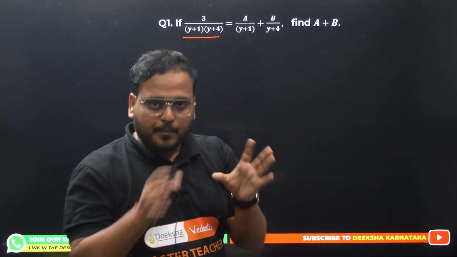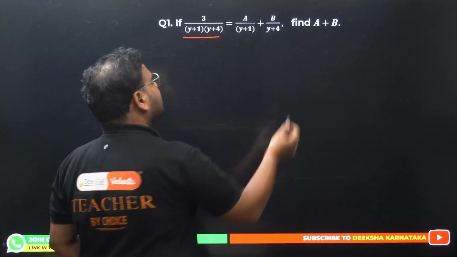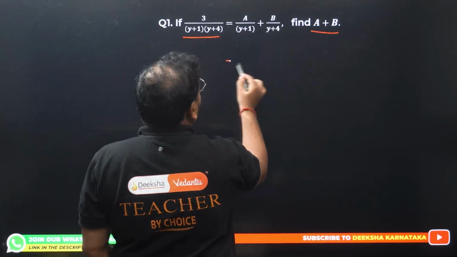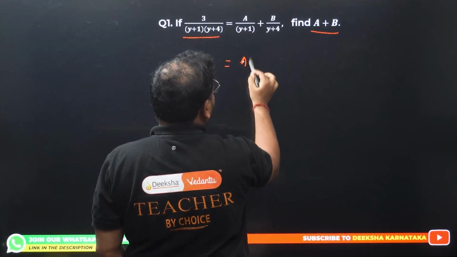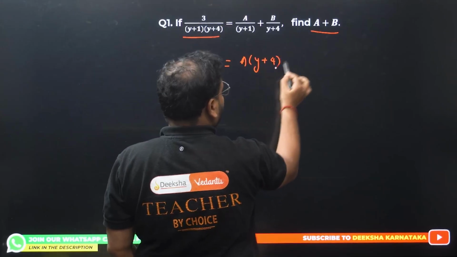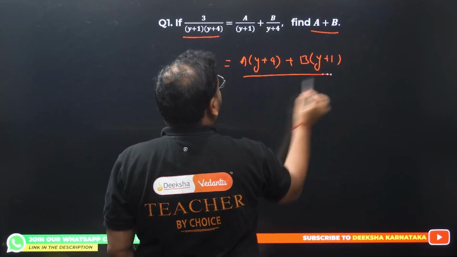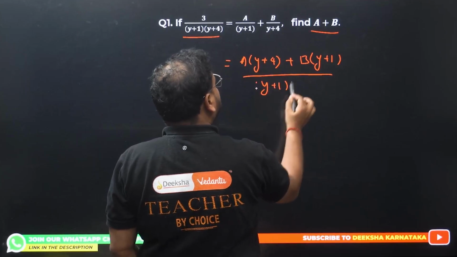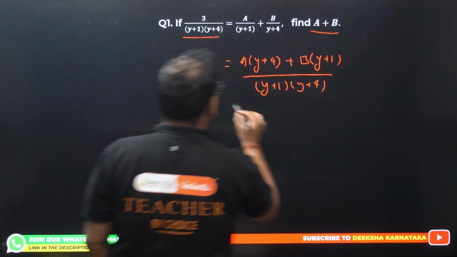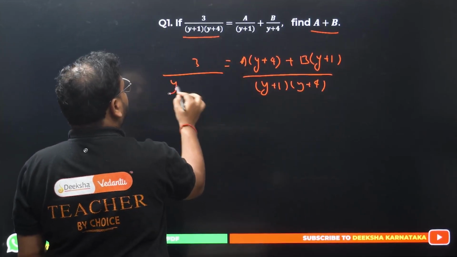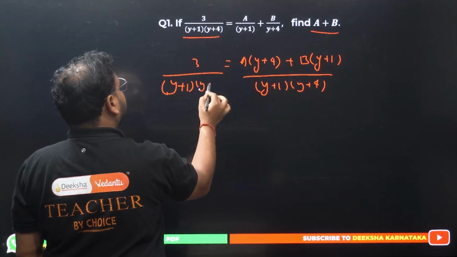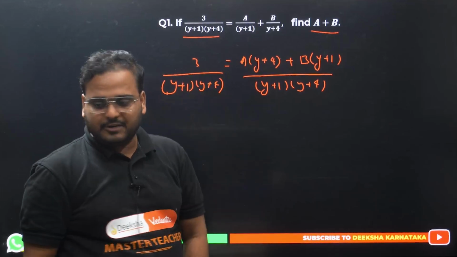They have given the partial fraction form to us. They're asking us the value of a plus b. What are you going to do? Take the LCM. So you'll have a times (y plus 4), b times (y plus 1), over (y plus 1)(y plus 4), the LCM. Here also 3 upon (y plus 1)(y plus 4).